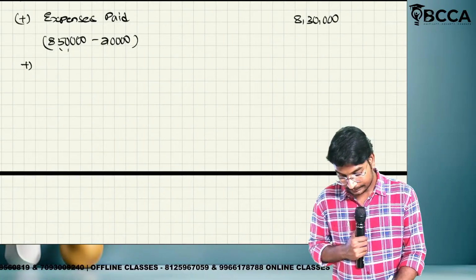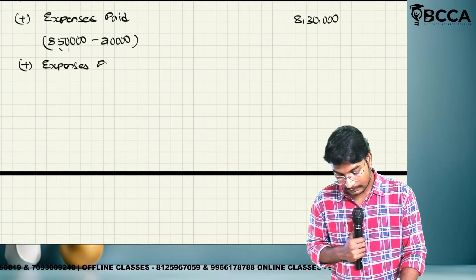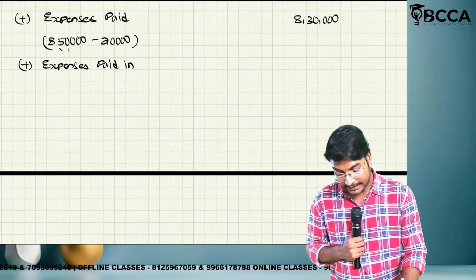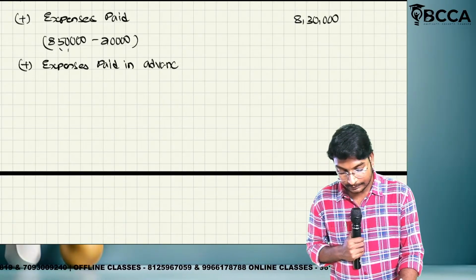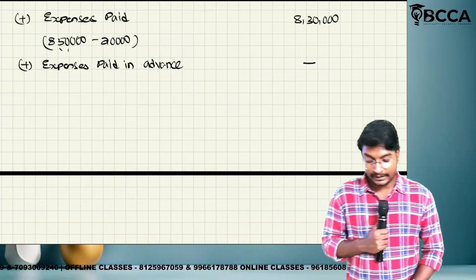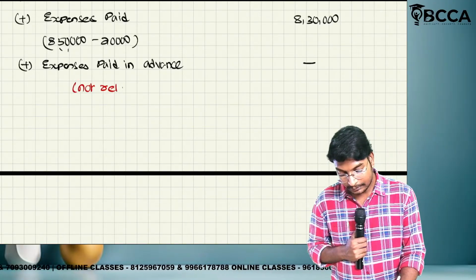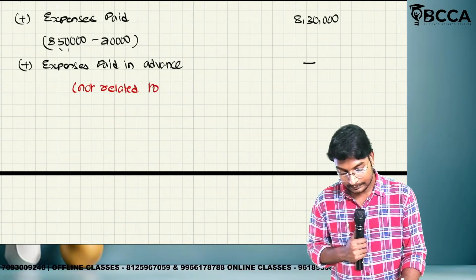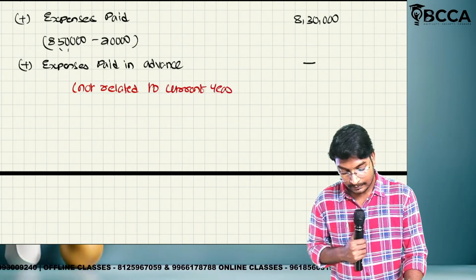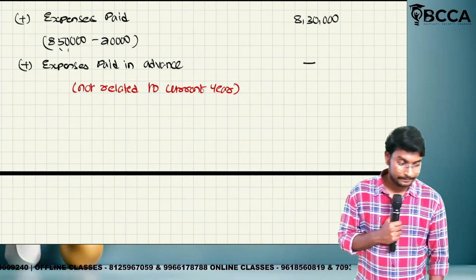Expenses paid in advance. Will be considered or will not be considered? Will not be considered because not related to current year.